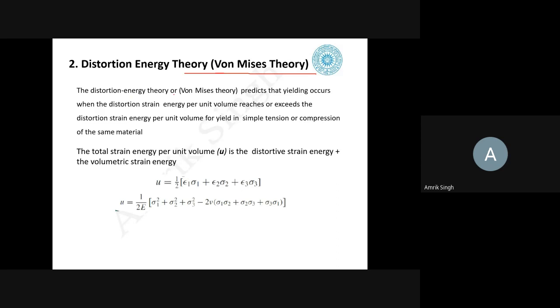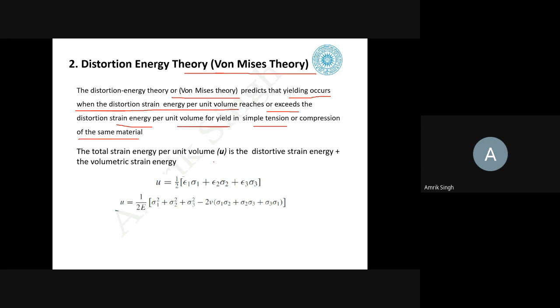The distortion energy theory or the von Mises theory predicts that the yielding occurs when the distortion strain energy per unit volume reaches or exceeds the distortion strain energy per unit volume for the yield in simple tension or in compression of the same material.